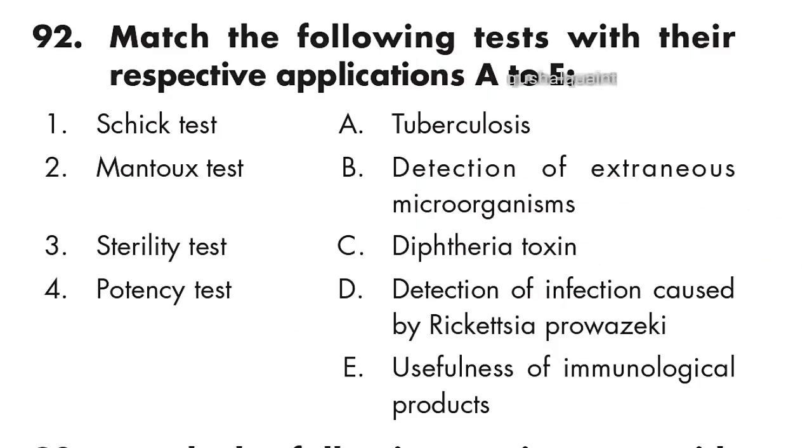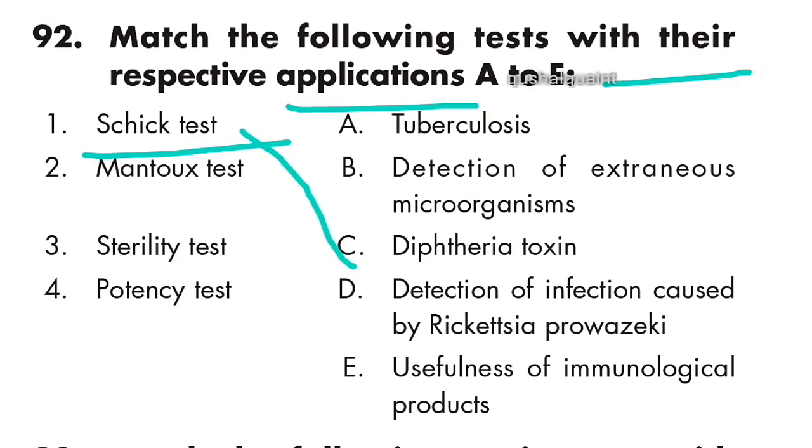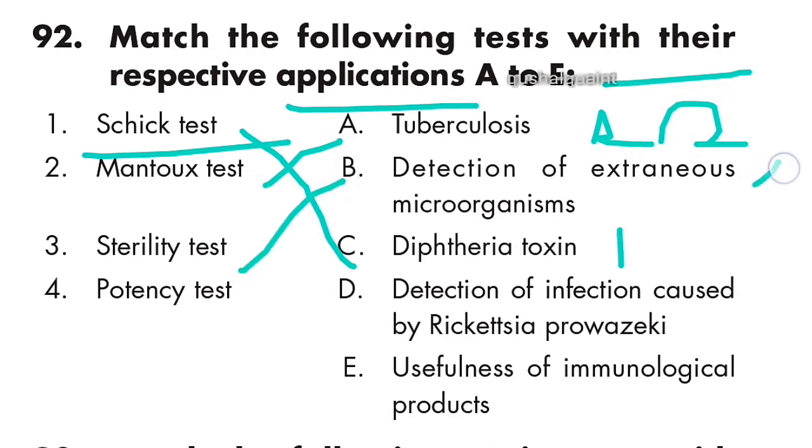92. Match the following tests with their respective applications A to E. Schick test is for diphtheria toxins. C is right. Mantoux test is for tuberculosis. Option A is right. Sterility test is detection of extraneous microorganisms. B is right. Potency test is useful for immunological products. E is right.